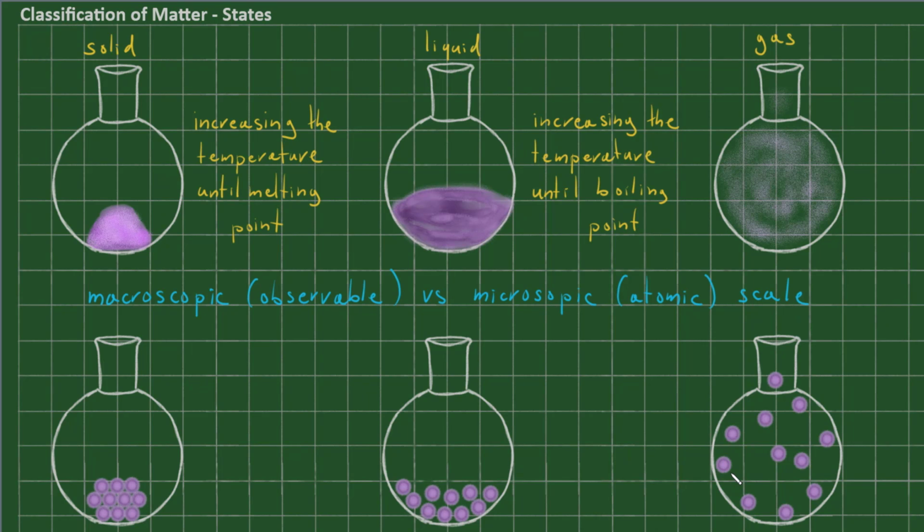Conversely, as matter cools down, the atoms lose energy and they start to settle down, firstly back into liquid state, where they're interacting a little bit with each other, and then to solid state, where they're completely locked in place. That is all for now, and I will see you on the flip side.